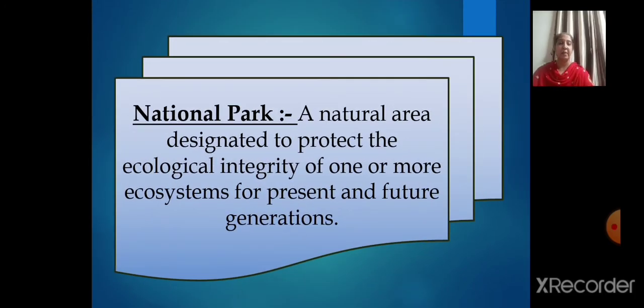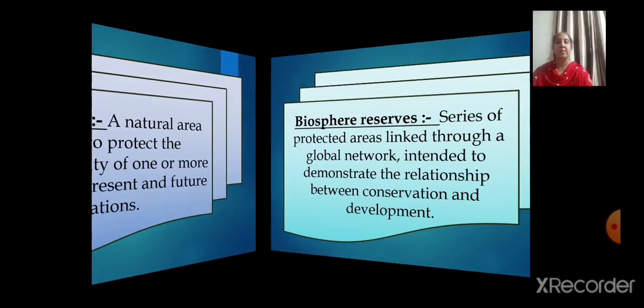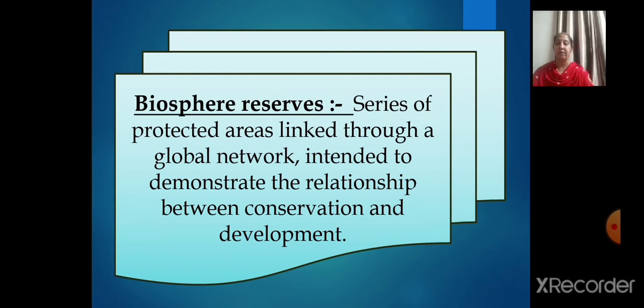Now let's understand the meaning of the national park. What is that? A natural area designated to protect the ecological integrity of one or more ecosystems for present as well as for the future generation also. Even biosphere reserves, we saw that is also one of the methods where natural vegetation and wildlife can be protected, right? What is that, biosphere reserves? That is a series of protected areas linked through a global network. Global means it is all over the world, intended to demonstrate the relationship between conservation and development.